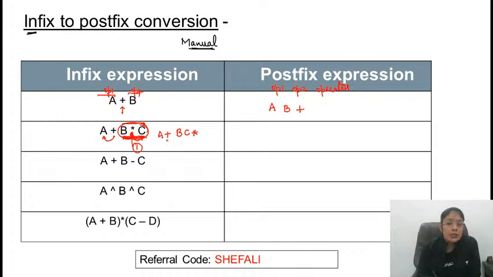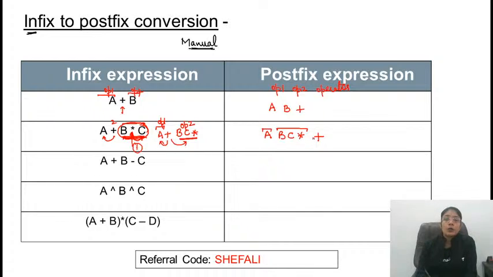Now for this plus, second preference will be given to this operator plus. So for this plus, A is operand 1, this complete expression is now 1 unit, and this is operand 2. Make sense? So first of all, operand 1 will be printed, then operand 2 will be printed. This is operand 1, operand 2, and then operator.